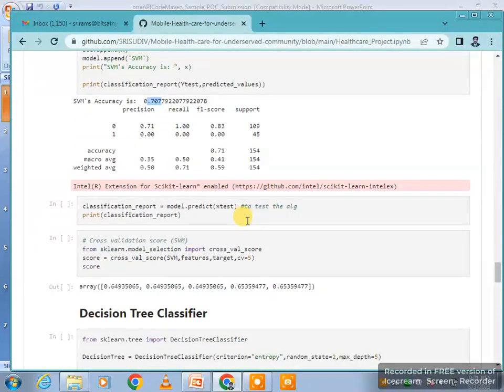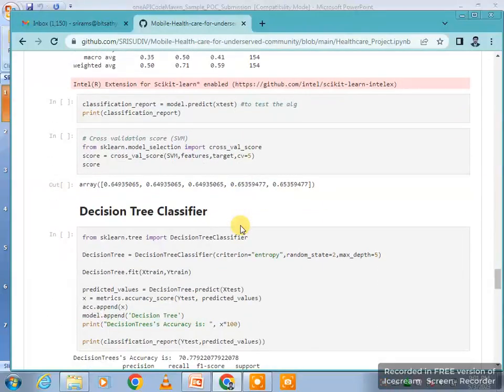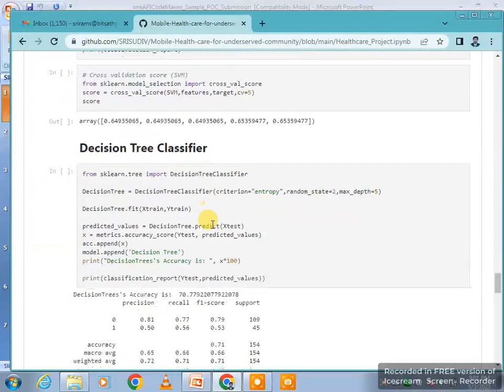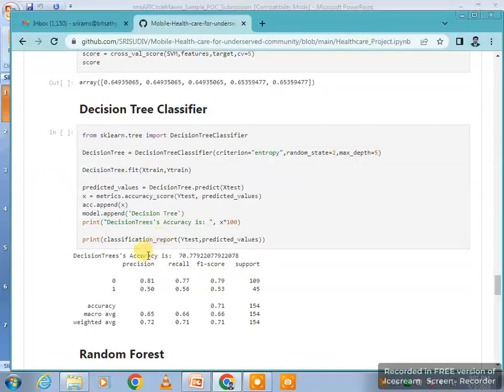After that, using the decision tree classifier algorithm, we implement the variables, train the algorithm, and after that test the algorithm using the predicted option. 0 or 1 is the predicted option: if the diabetes patient is absent it represents 0, and if the diabetes patient is present it represents 1. So the accuracy is 70.7.